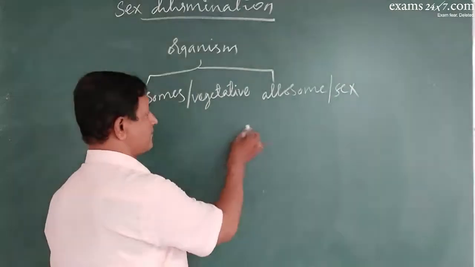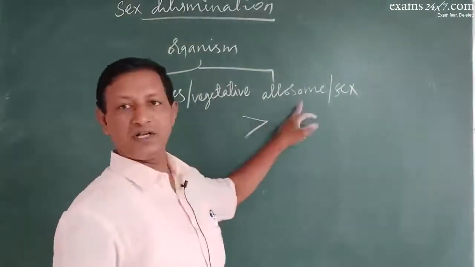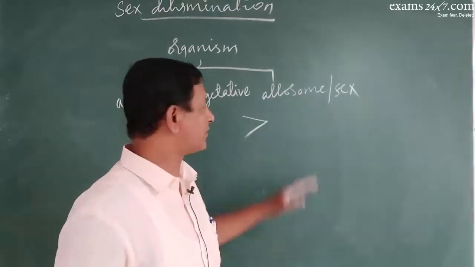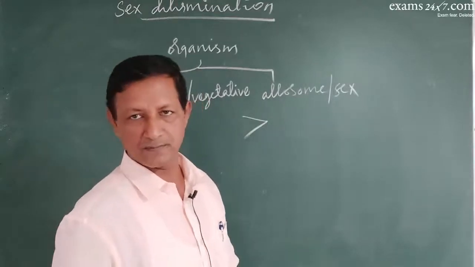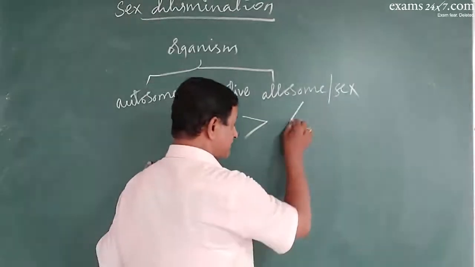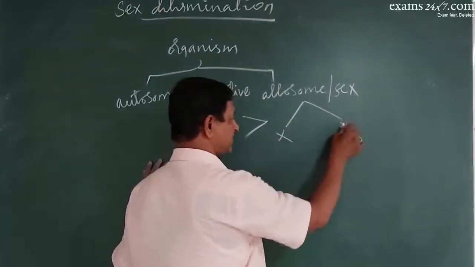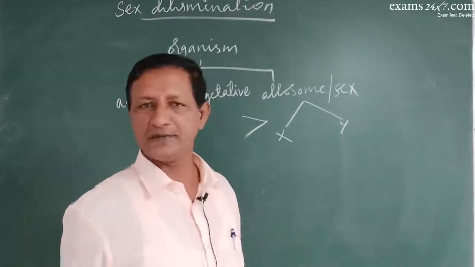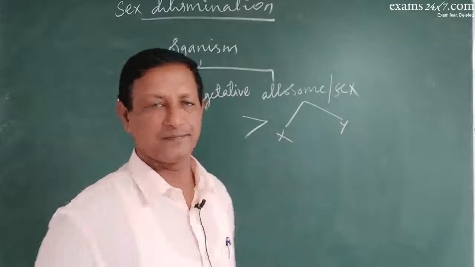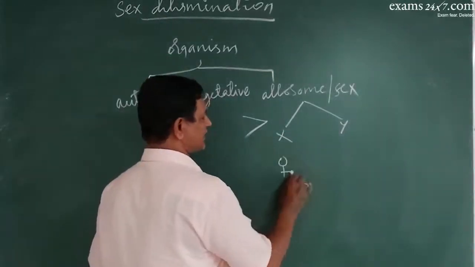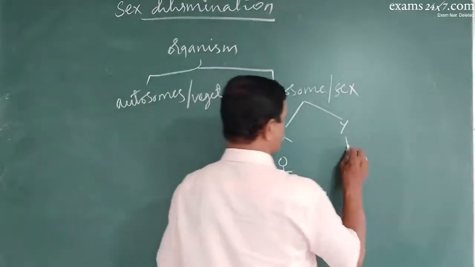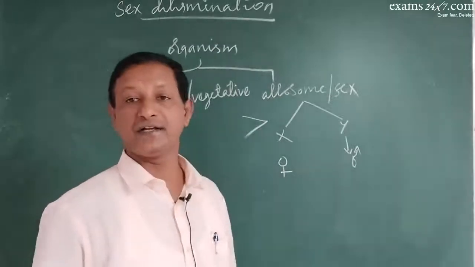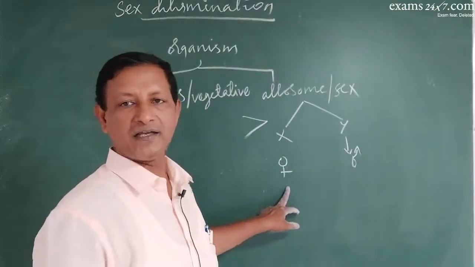Majority are autosomes. Only one pair will be sex chromosome normally. It varies from species to species, but normally like that. For example, sex chromosomes are of two types. One is X, the other is Y. It is also sometimes ZW, X0, so many types are there, but let me consider X and Y. X is for femaleness, Y is for maleness. If the individual gets Y, that individual becomes male. If there is no Y, the individual becomes female.